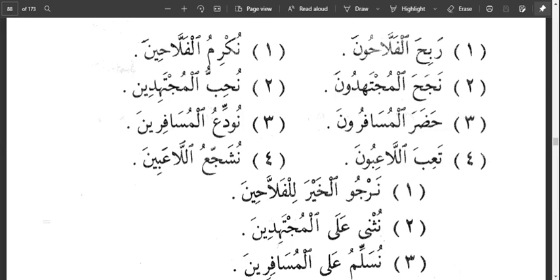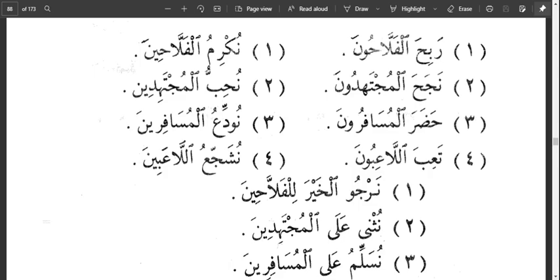Then nuhibbul mujtahidin. We love the diligent ones. We love the hardworking ones. So the ya is indicating that al-mujtahidin here is in nasbu state, that is maf'ul bihi in this case.